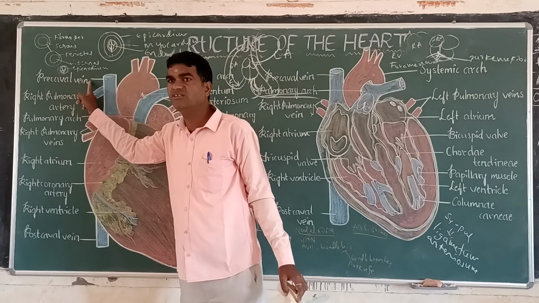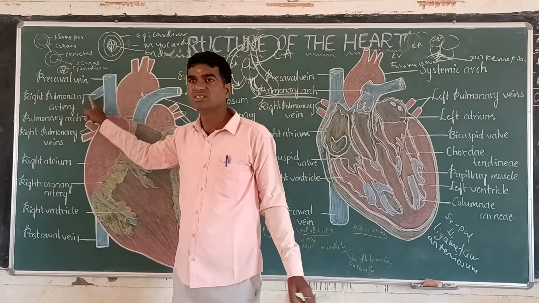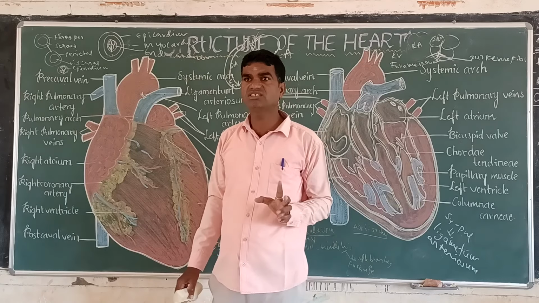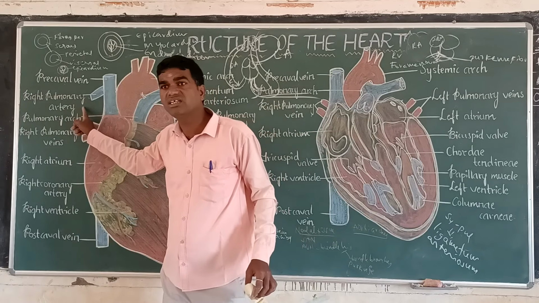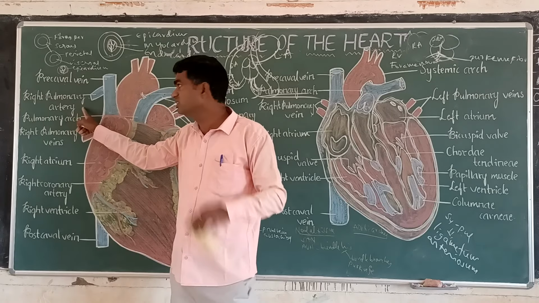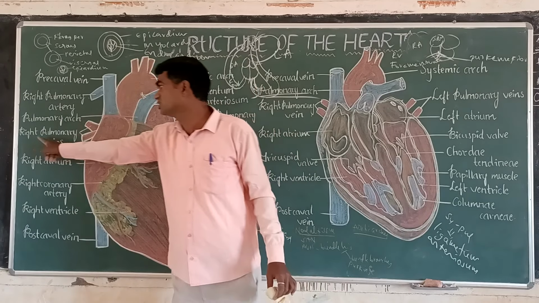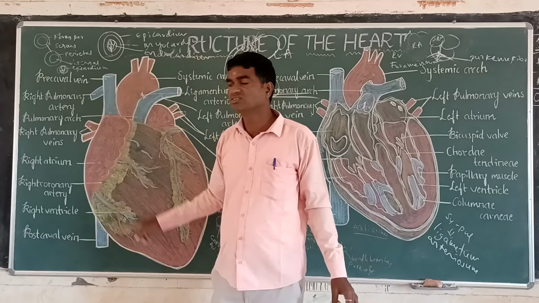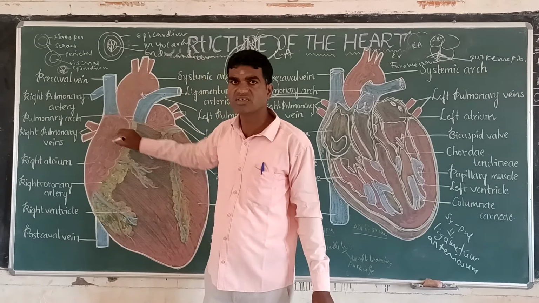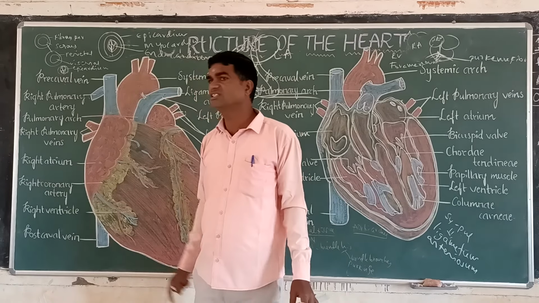This is the precaval vein, and this is the right pulmonary artery. Generally, arteries contain oxygenated blood and veins contain deoxygenated blood. But the pulmonary artery contains deoxygenated blood, and the pulmonary veins contain oxygenated blood. This is the pulmonary arch. Next are the right pulmonary veins, and this is the right atrium. Right coronary arteries are present here.